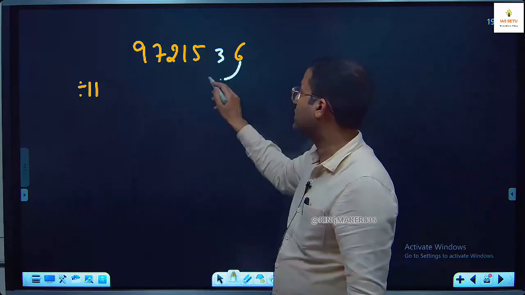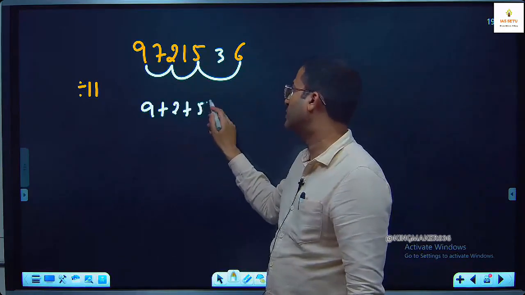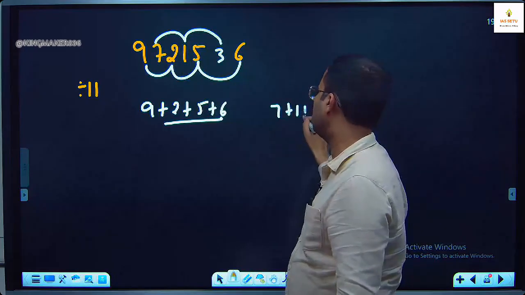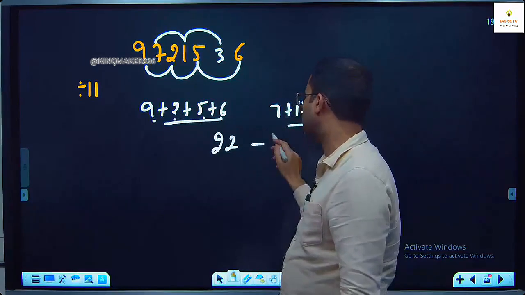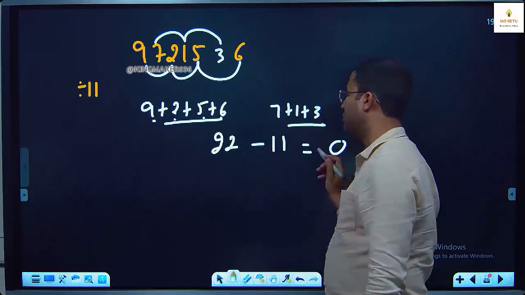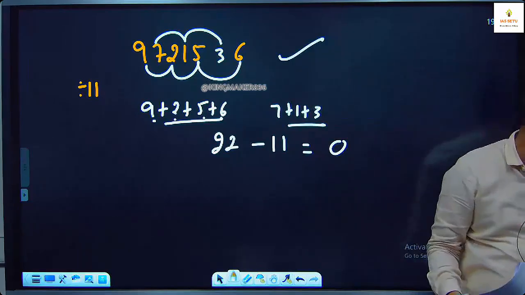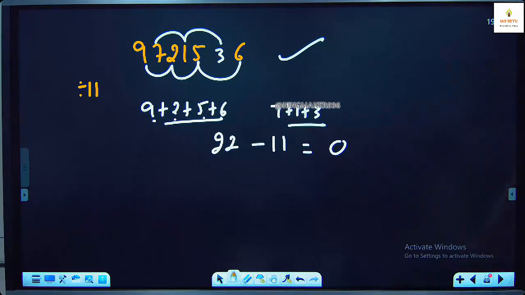Then you get 6 plus 5 plus 2 plus 9, 9 plus 2 plus 5 plus 6 on one side, 7, 1 and 3 on other side. This is 11, 16, 22. This is 11. If the difference is 0, 11 or multiple of 11, yes, it is divisible by 11. You use answer option. Online student, aap answer options use kar sakte ho. Pooja, you can try answer option.